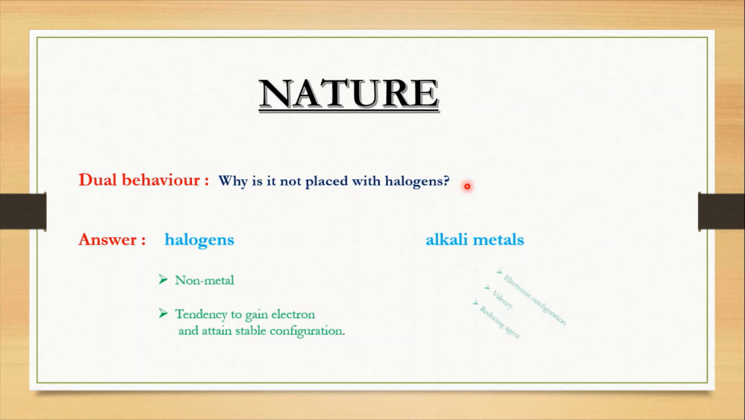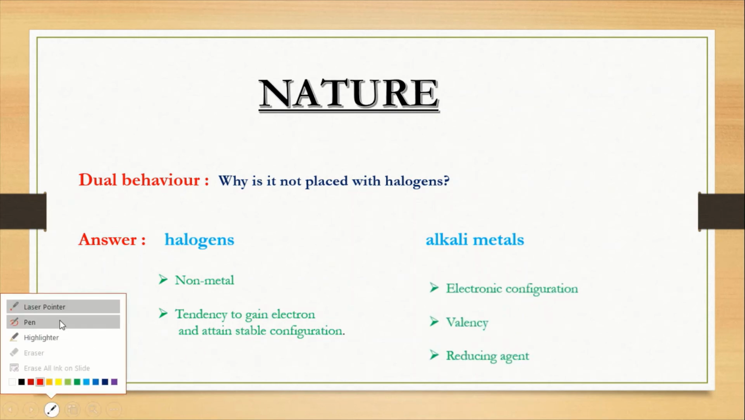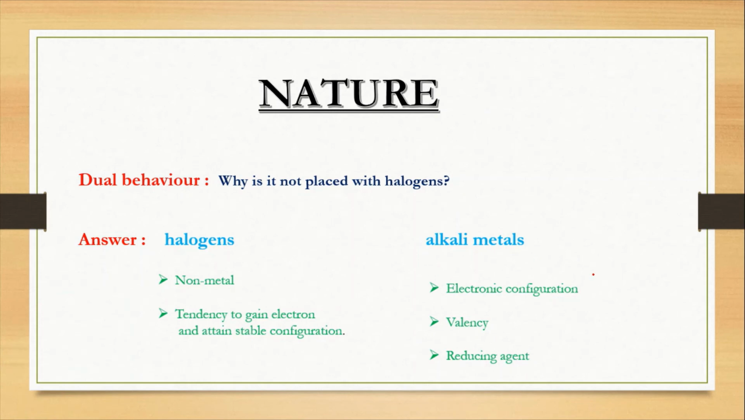So the reason is its electronic configuration. The electronic configuration of hydrogen is 1s1. The electronic configuration of alkali metals is ns1. So it is similar. It ends with ns1 and its valency is the same. All alkali metals are reducing agents. So hydrogen is also a reducing agent. So hydrogen is placed with alkali metals even though it is a non-metal.